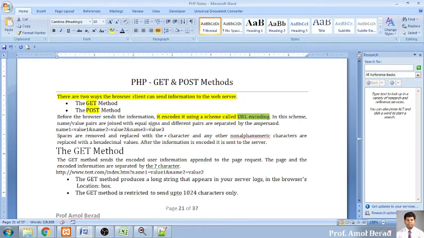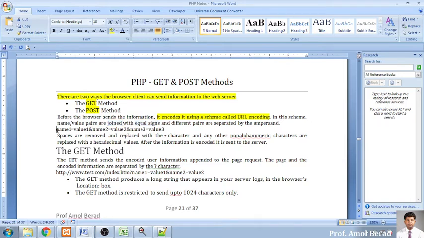In this scheme, what exactly happens is that the name and the value, the name of the variable, the element or component you are using, whether it is a text box, radio button or check box, to which you assign some name, and whatever value it contains, are always a pair: the name of that element and the value. These pairs are joined with an equal sign.